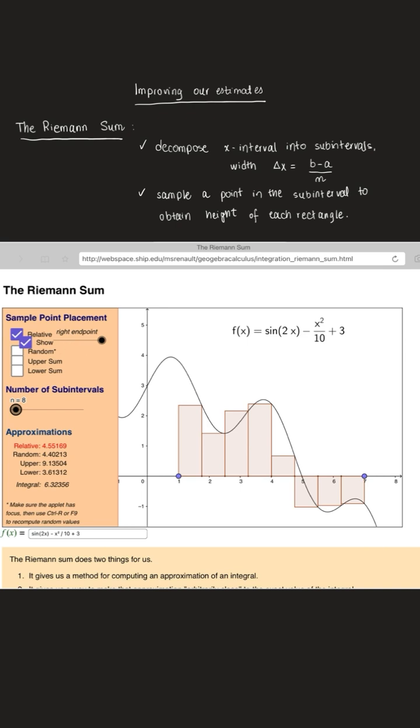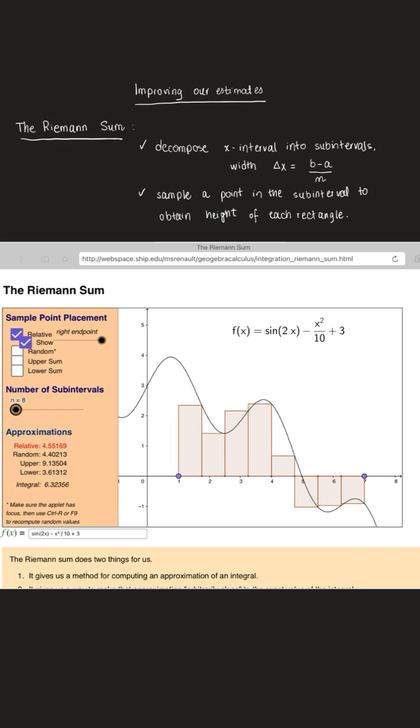That's what we have here: in each subinterval, we take the right endpoint of that subinterval, and that's going to give us the height that we're going to use to find the area of the rectangle. So notice in each of these subintervals, the height is obtained by taking the function value at the right endpoint of each subinterval. In the third subinterval here, the right endpoint is here, and there's the height.